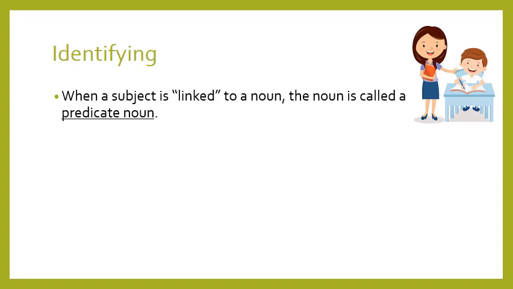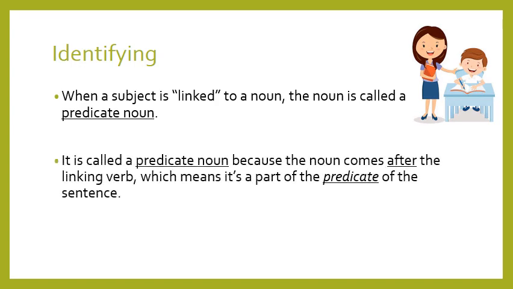It is called a predicate noun because the noun comes after the linking verb. The most important thing to notice here is that the noun comes after the linking verb, which means it's a part of the predicate of the sentence.